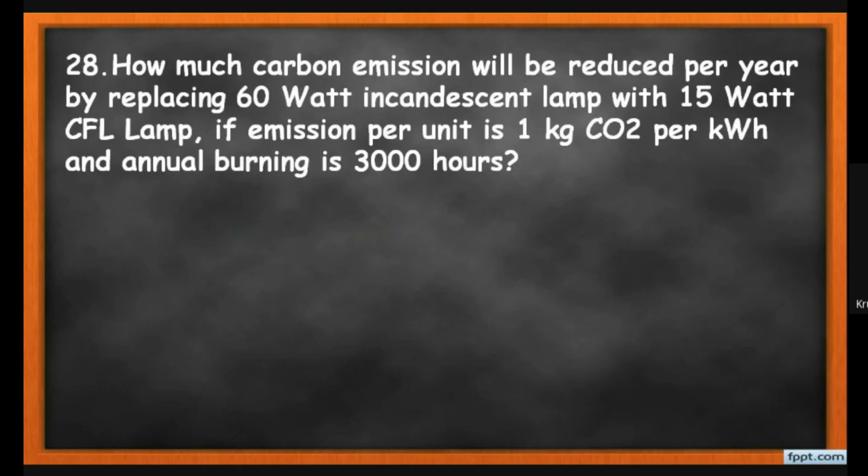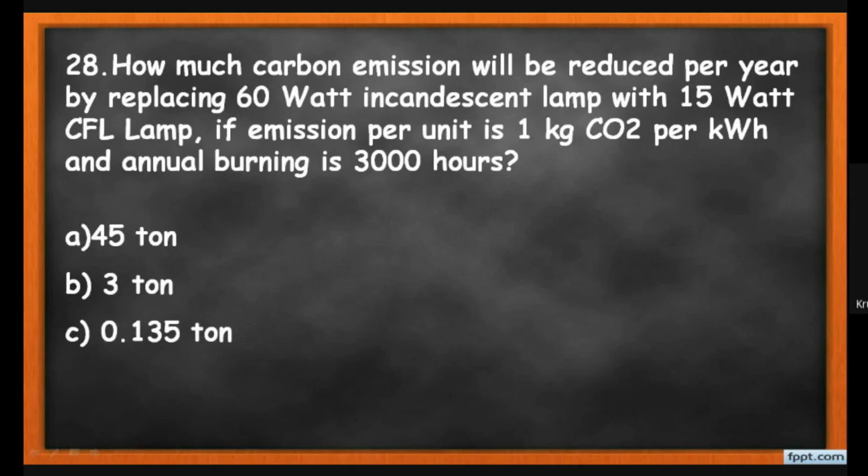Now MCQ number 28. How much carbon emission will be reduced per year by replacing the 60 watt incandescent lamp with the 15 watt CFL lamp if the emission per unit is 1 kg of CO2 per kWh and the annual burning is 3000 hours? Option A is 45 ton, B is 3 ton, C is 0.135 ton and D is 183 ton. So students, in this numerical, the situation is given like this.